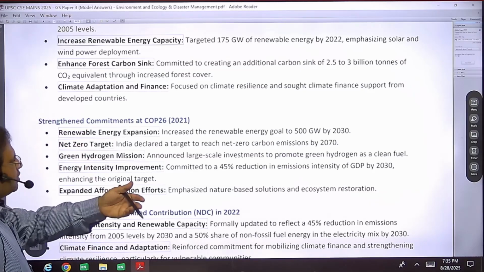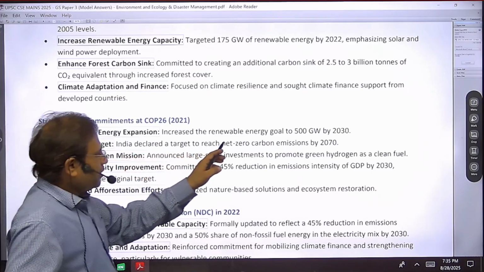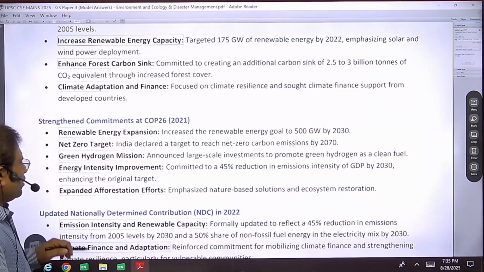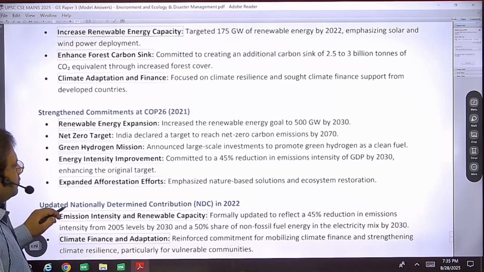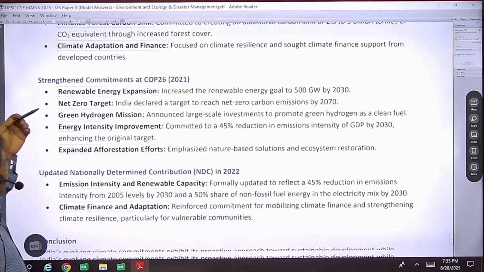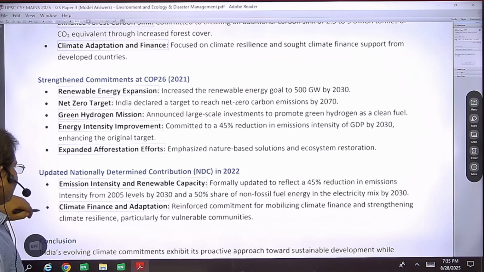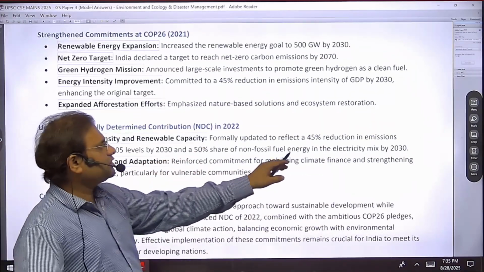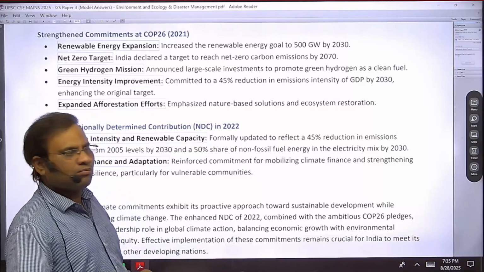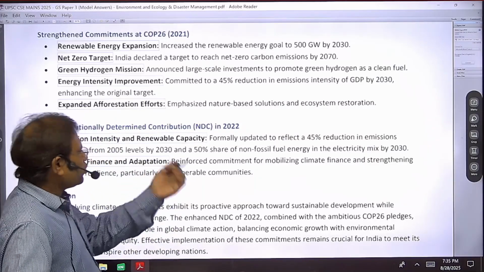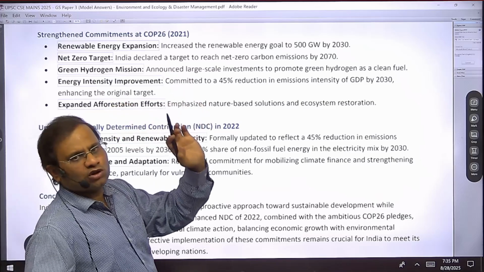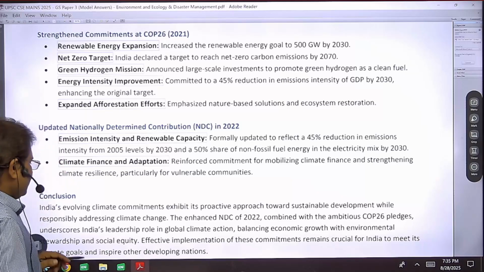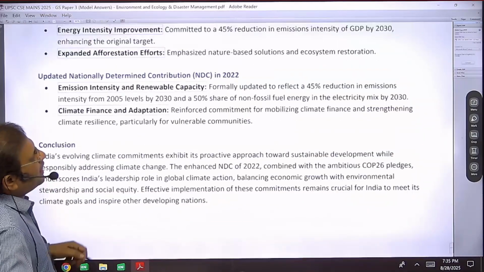Moreover, we have added some extra targets, like net zero. India has to become carbon neutral by 2070, a new thing that was added. Another one is a 50% share of non-fossil fuel energy by 2030. This is also added. Whatever the energy consumption in 2030, India has committed that 50% of it will come from clean energy sources. So that is a very simple and direct question.